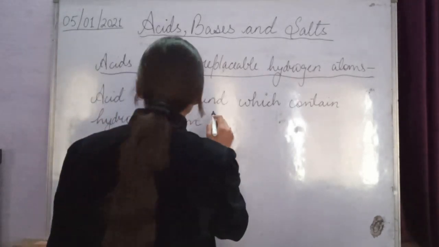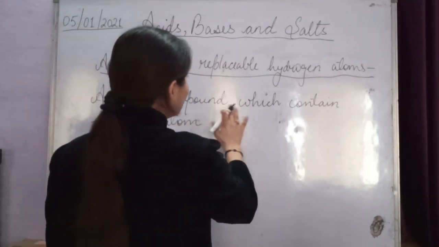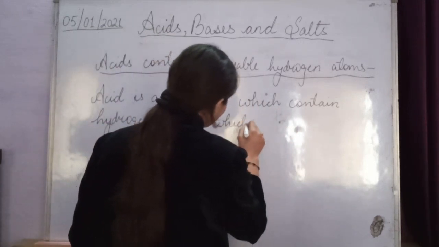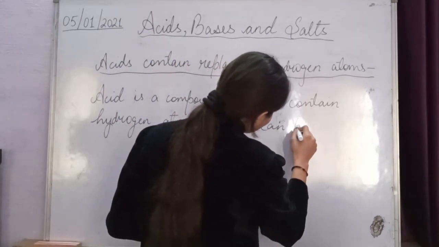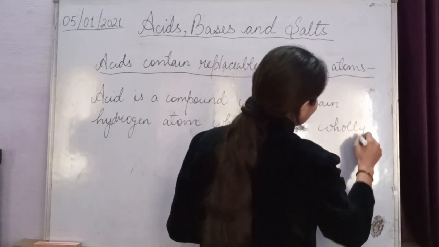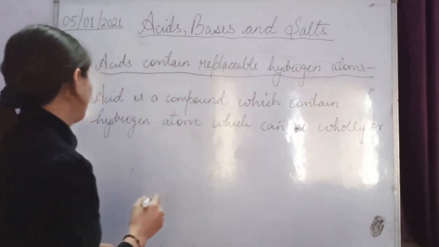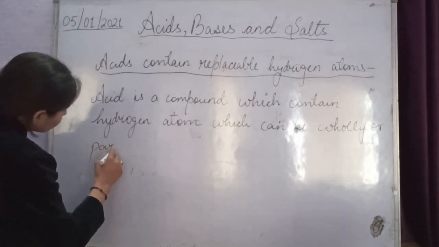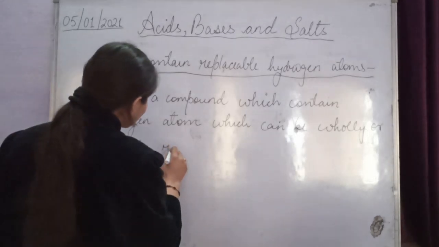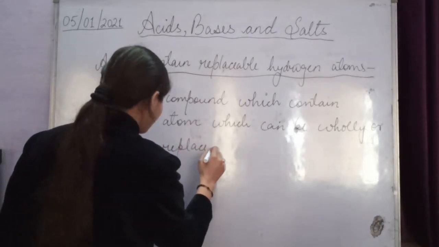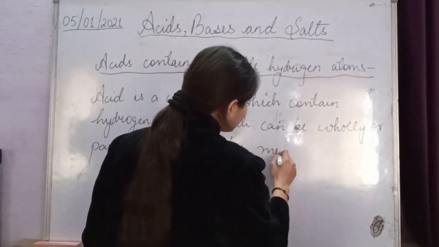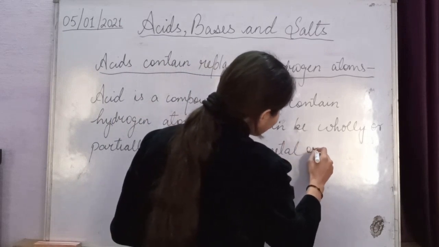Okay, an acid is a compound which contains hydrogen atoms which can be wholly or partially replaced, you can write completely also, by metal or positive radical.